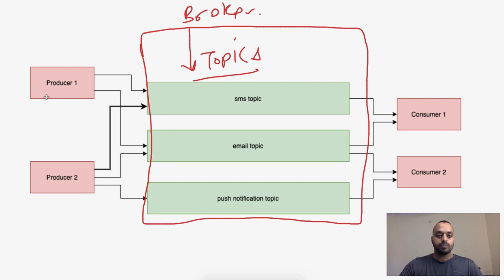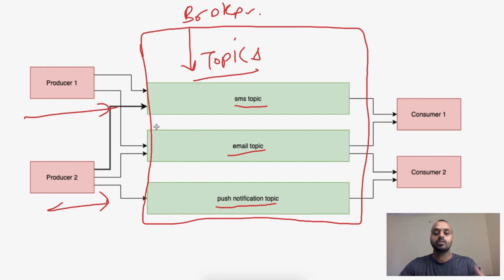So these producers produce to these topics, and these topics are segregated by functionality. Here I have taken the example of a push messaging service, so we can have an SMS topic, an email topic, and a push notification topic.